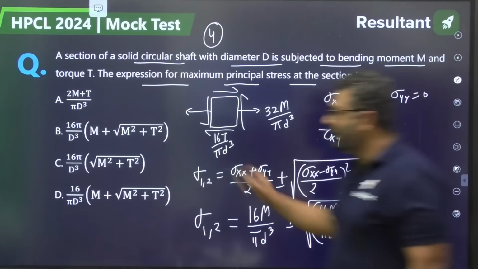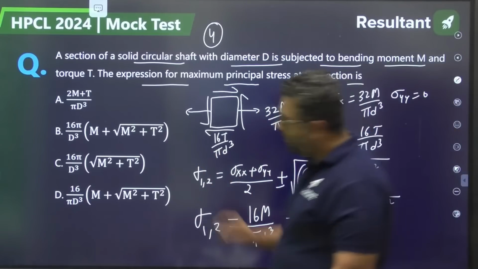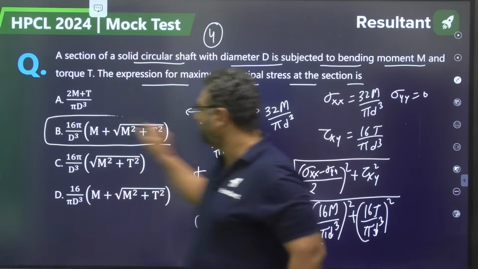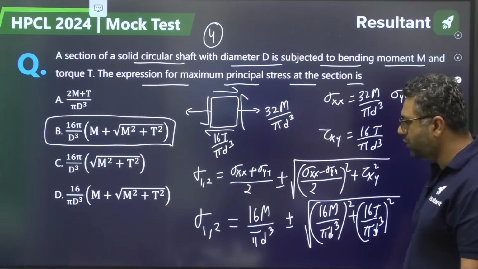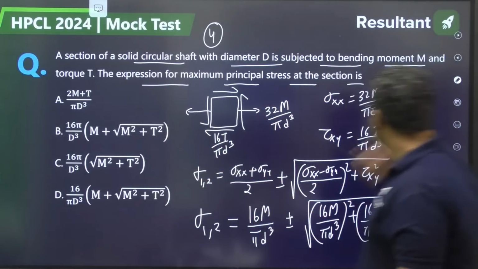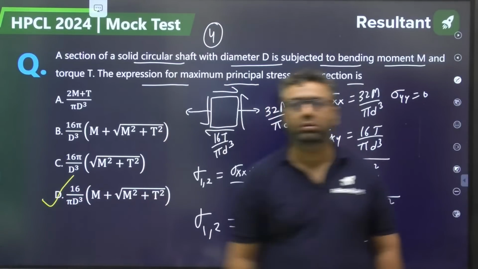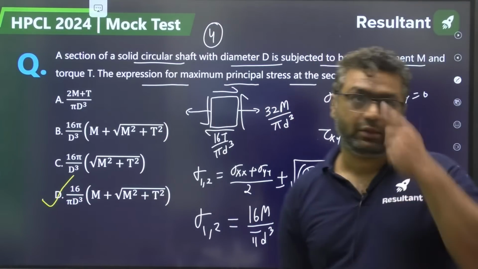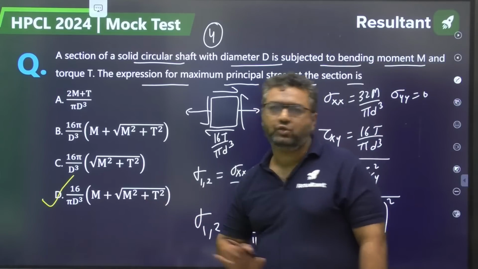So what will the answer be, guys? I feel the answer will be B. Sorry, not B, it should be D. 16 by pi d cube, it will be D. D would be the right answer: 16 by pi d cube times (M plus square root of M square plus T square).